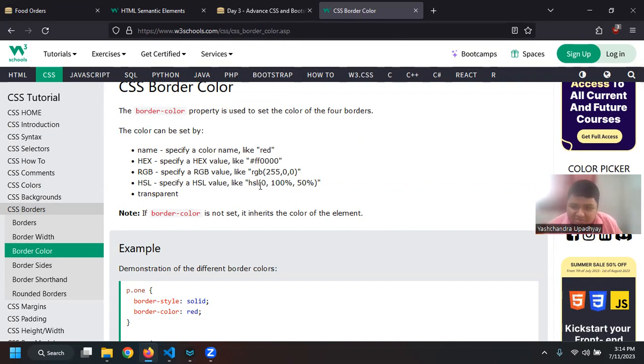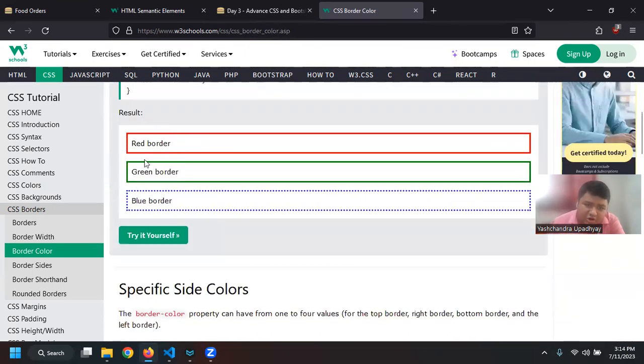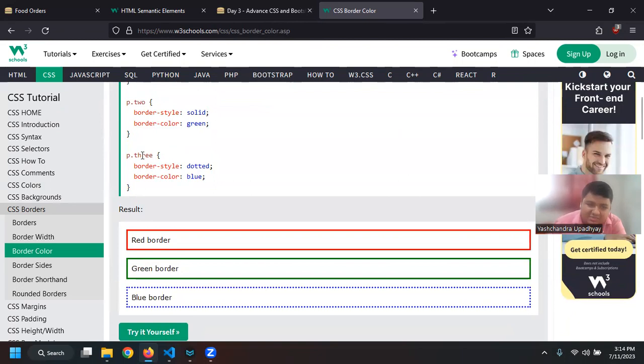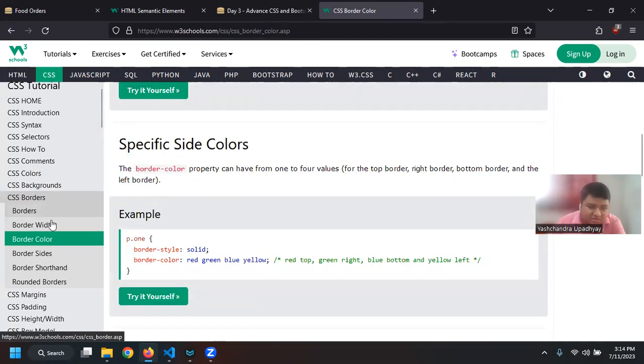And there is also RGBA, so red, green, blue, and alpha value. You see the border color is changing if you say, for the P element where the three classes are applied, I want a border style dotted and the border color blue, right? So it is applying that.